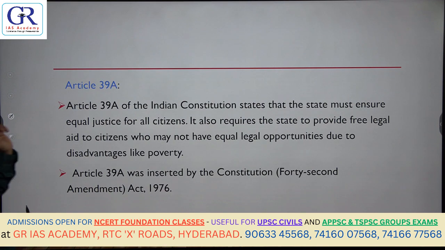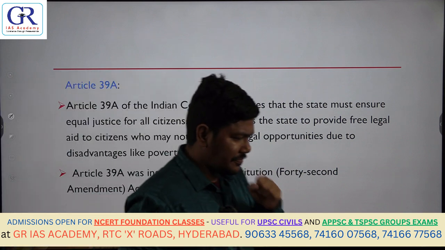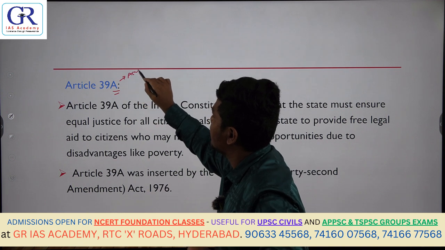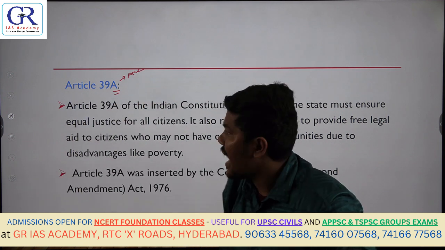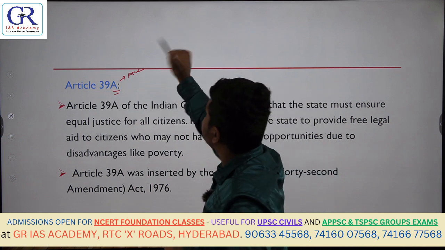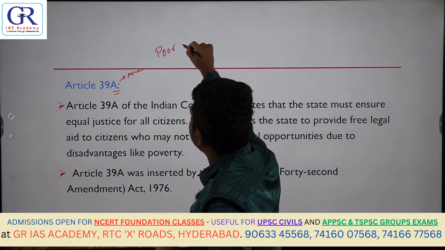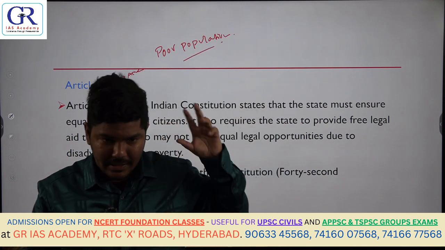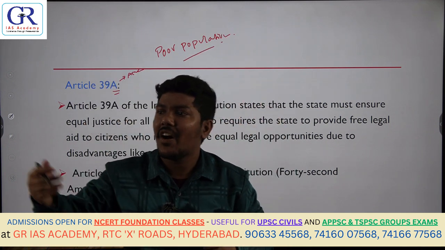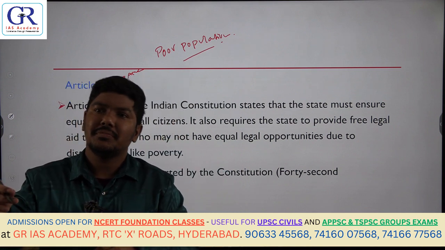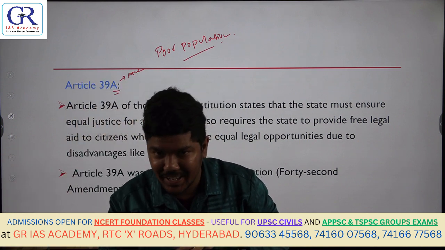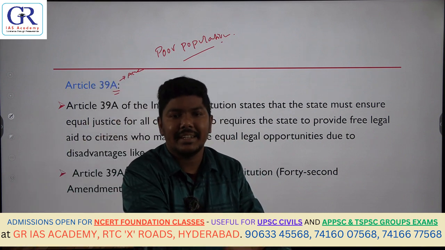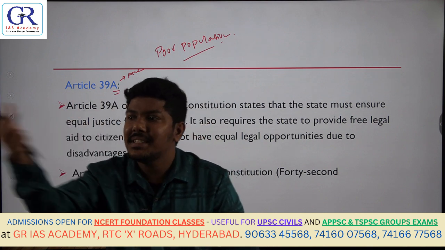Yes, done. Then this was a new article that was added later. The 'A' indicates an amendment, meaning it was originally not there but added later. Take the poor population in our country, for example. Suppose they were arrested by law enforcement agencies like the police. It is their fundamental right to hire a lawyer. Now, can they hire a lawyer? They don't have money to eat food tonight. How can they hire an expensive lawyer?